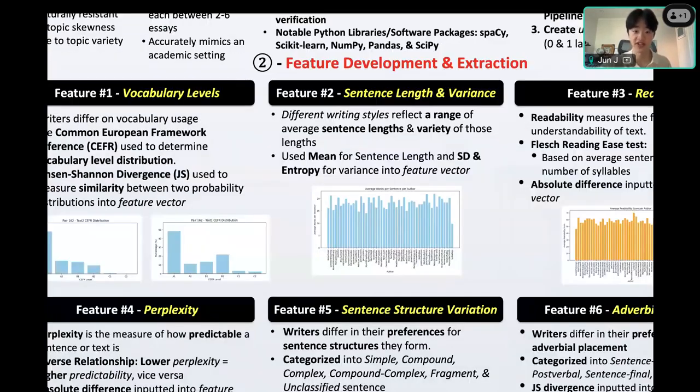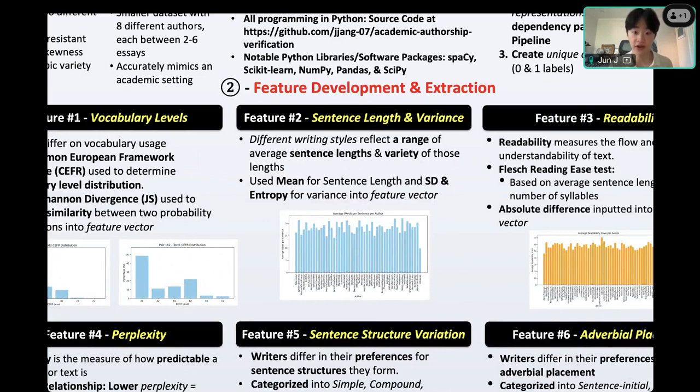Next is sentence length and variance, because writers also differ in how they vary their sentence lengths. One thing I personally noticed is that people very often differ in how long their sentences are, and in the variety of sentence lengths. Whenever I email my biology teacher, she only really responds in very short sentences, while I like to write very extended and very long sentences. This feature helps encapsulate how someone tends to write towards a particular length, but also the variety at which they use them.